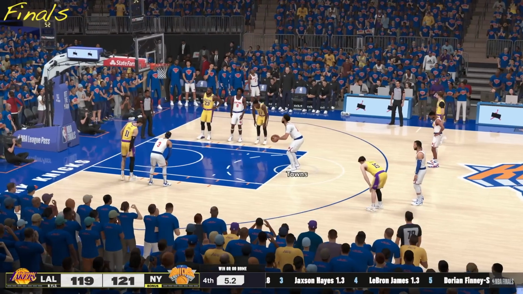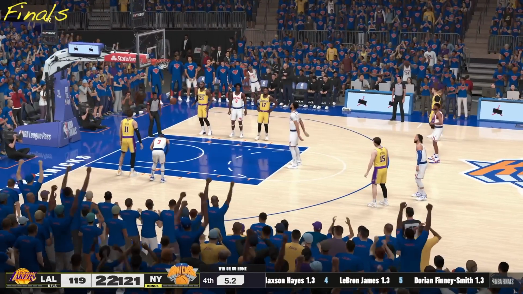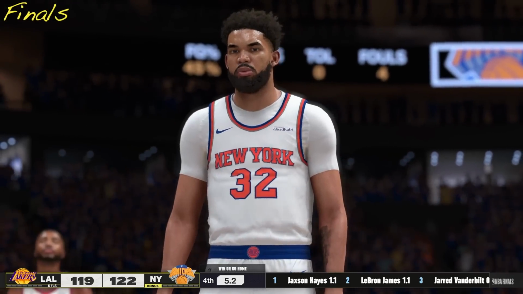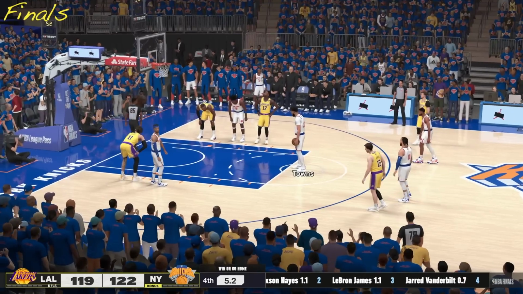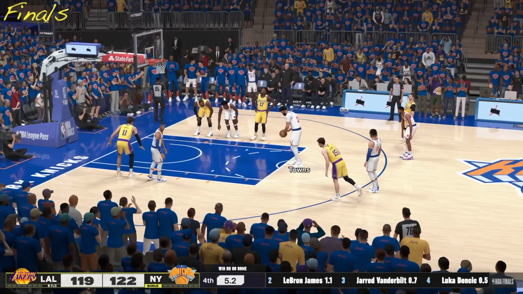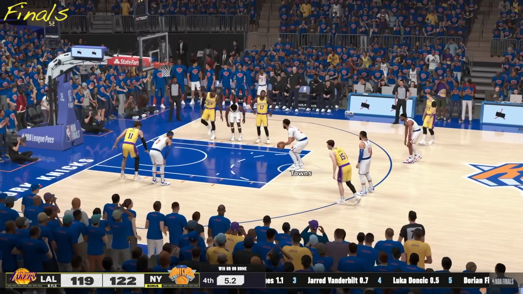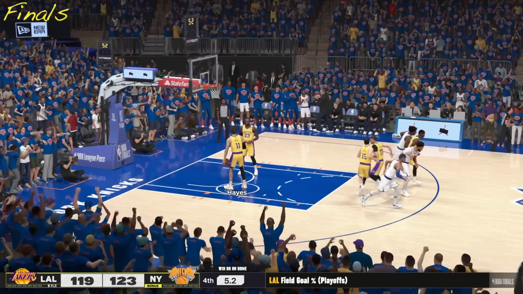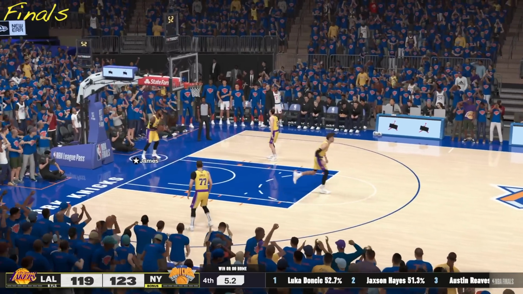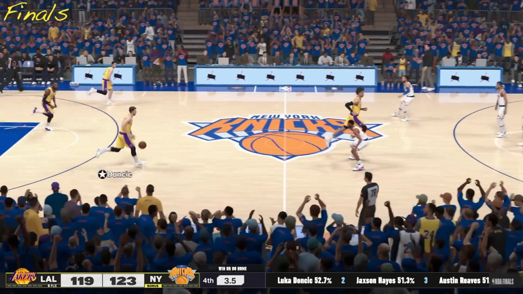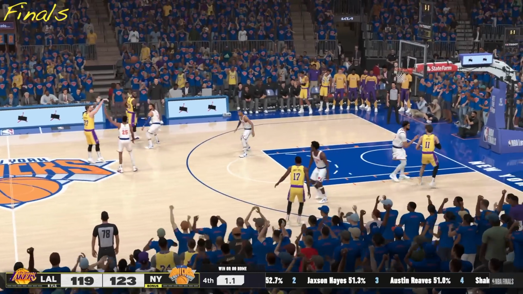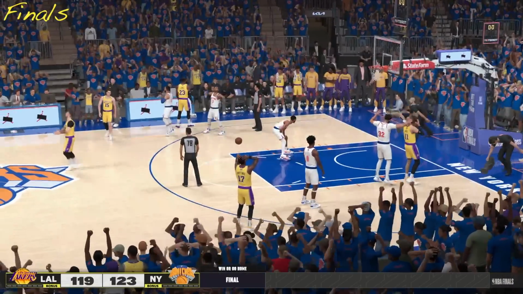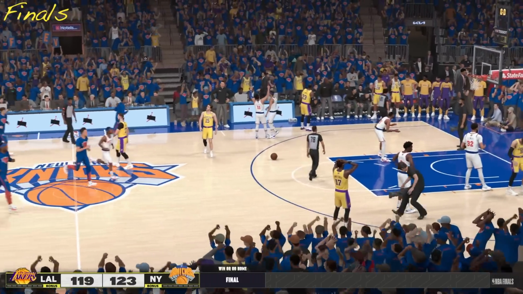And as we head to MSG for Game 7, Karl Towns at the line, 2 free throws with 5.2 seconds remaining. He gets the first, and this one will make it a 4-point game and seal the NBA championship after blowing Game 6 in Los Angeles. And Karl-Anthony Towns looking to win his first ever NBA title in his first year with the Knicks. He got them both. The Lakers can't do anything. It's a 4-point lead for the Knicks. And in Game 7, the Knicks will beat the LA Lakers and win the championship if the NBA playoffs start today, according to 2K25.